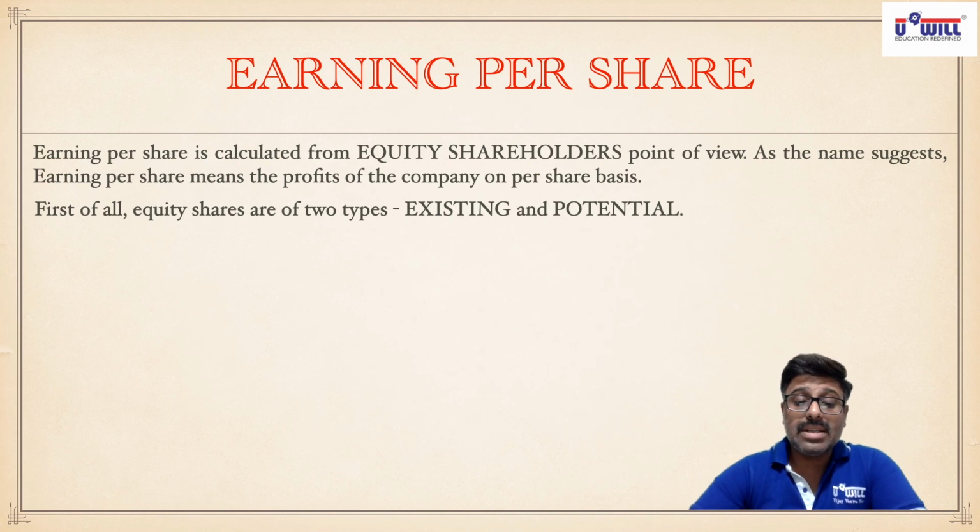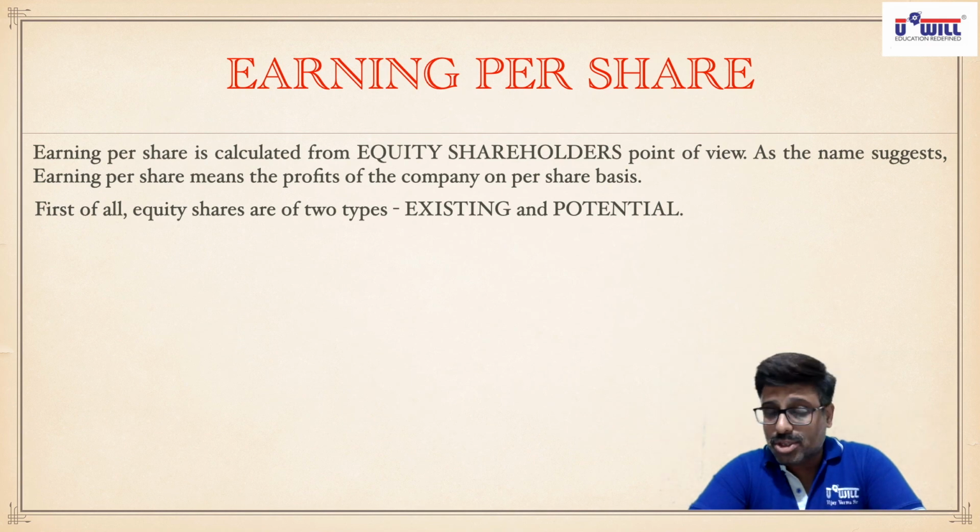First of all, you need to understand that equity shares are of two types: existing and potential. Existing equity shares are those shares which appear on the face of the balance sheet. So if on the liability side of your balance sheet we have 5 lakh equity shares of ₹10 each, you can say existing equity shares are 5 lakhs.